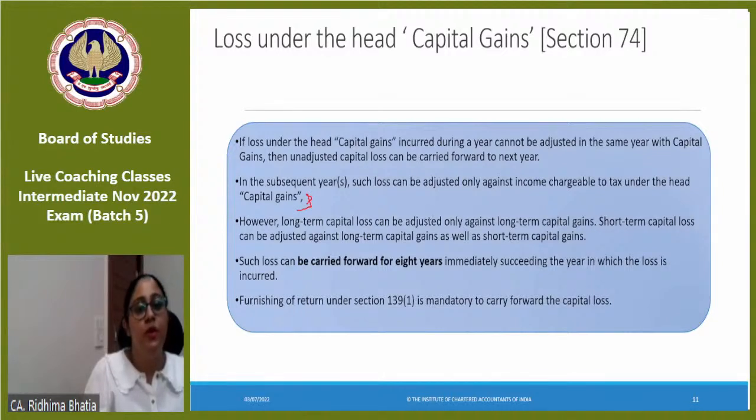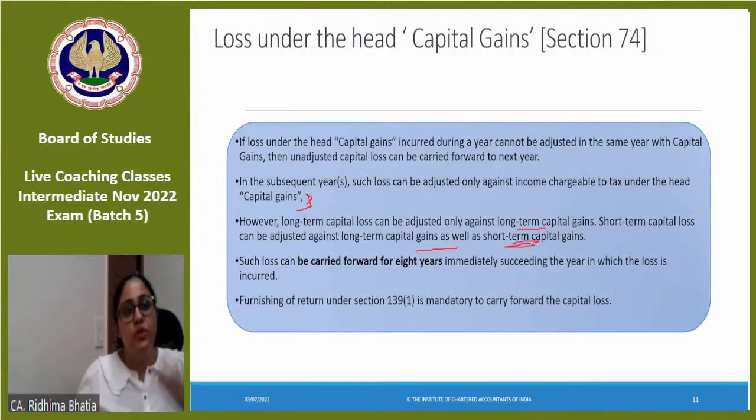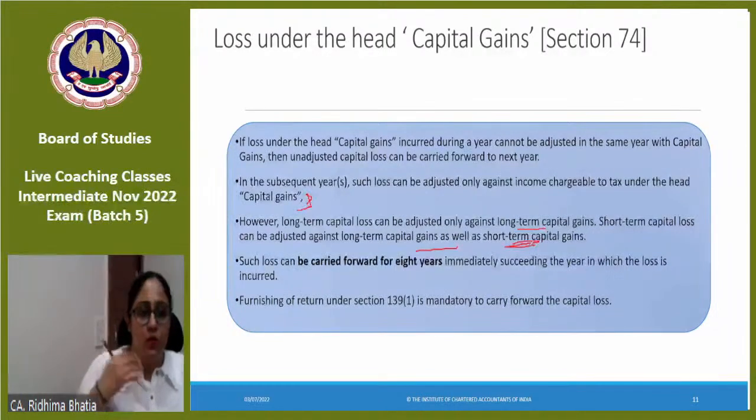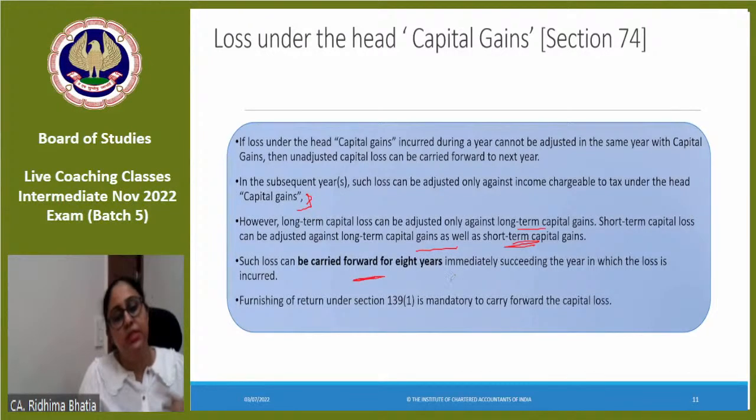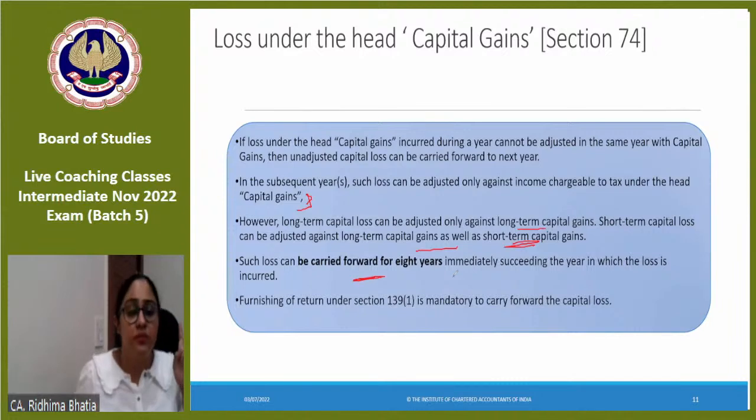However, long-term capital loss can be adjusted only against long-term capital gain income. Short-term capital loss will be adjusted with both the income. So once you carry forward it, the restrictions of intra-head will always apply. Here, the carry forward ka period is 8 years, just like business, just like house property. So can I conclude that house property loss, business loss, capital gain loss, business other than speculative, can be carry forwarded 8 years.